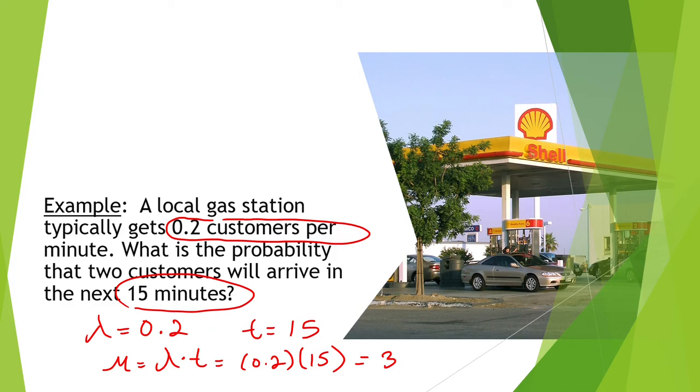That means in that 15-minute interval, I expect 3 customers to show up at this gas station. Now let's look at the actual question. We want to know the probability of exactly 2 customers showing up, so I want to find P of 2. We'll plug the values into the formula here.